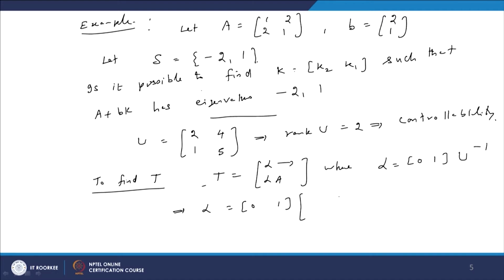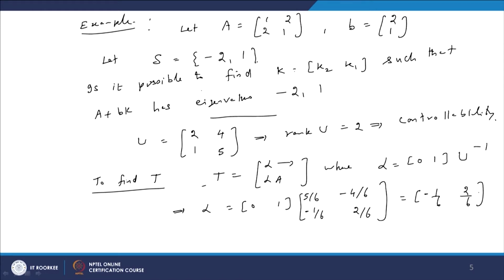If you calculate U inverse, that is 5 by 6, minus 4 by 6, and minus 1 by 6, 2 by 6. If you multiply these two, we will get the alpha value to be minus 1 by 6 and 2 by 6.